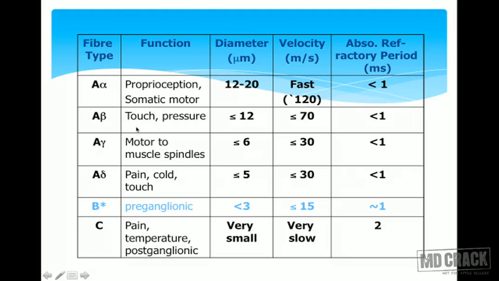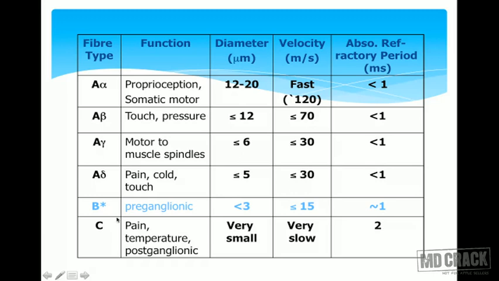A beta fibers are for touch and pressure. The diameter is less than 12 micrometer. And what is the velocity at which they conduct? They conduct at 70 meters per second. A gamma fibers are motor to muscle spindles. They have a diameter of less than 6 micrometer, and the velocity at which they conduct is 30 meters per second. A delta fibers are for pain, cold and touch. They have a diameter of less than 5 and the conduction velocity is less than 30 meters per second.